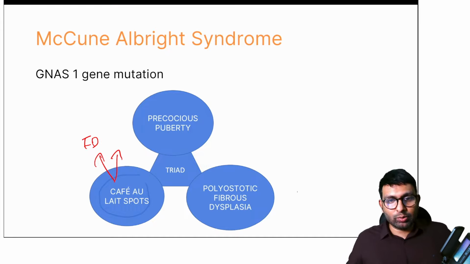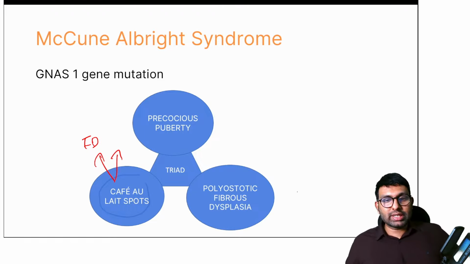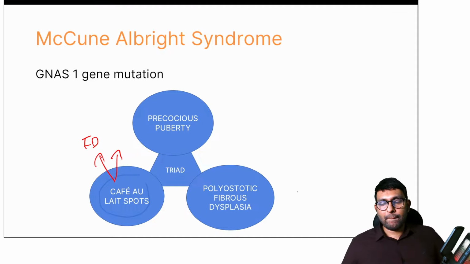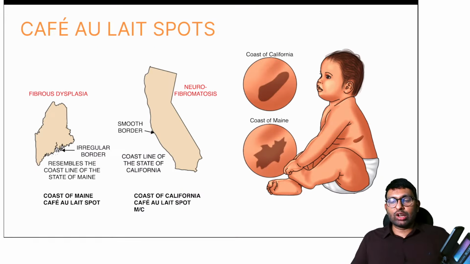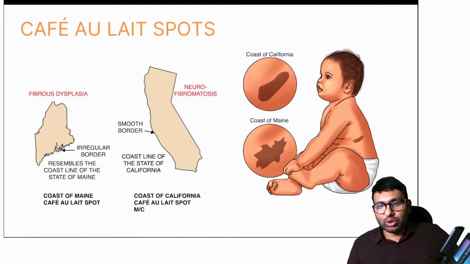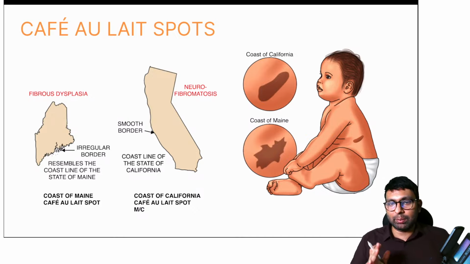Yes, Stardust, you were right. One was precocious puberty. Dr. Jain is saying NF. Anyone else has an answer? Okay, you're right, Dr. Jain. Two places where we do see café-au-lait spots are in neurofibromatosis and in fibrous dysplasia, but there is a difference between the café-au-lait spots.